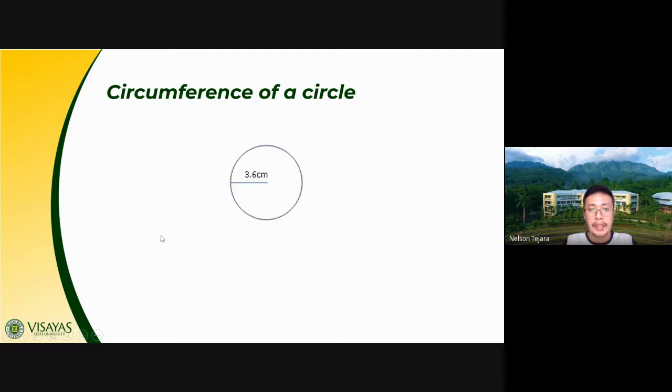Okay, for this example, class, we have here a circle whose radius is equal to 3.6. What will be its circumference? 3.6 centimeters. I want you, class, to try answering or try to get the circumference of this circle whose radius measures 3.6 centimeters. Okay, try to answer, class, on your seat. And we'll try to see if you have obtained the same answer as what I will be presenting to you in this slide. So again, make sure, class, to append the unit of measure, which in this example is centimeter.